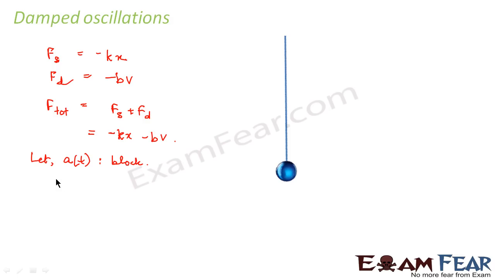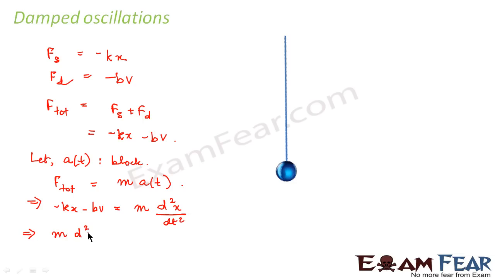Right. So the total force acting on the mass will be equal to mass into acceleration. So this can be written as minus kx minus bv is equal to m into acceleration. What is acceleration? It is d square x by dt square. So from this we can write it in this form: m d square x by dt square plus kx plus bv is equal to 0.